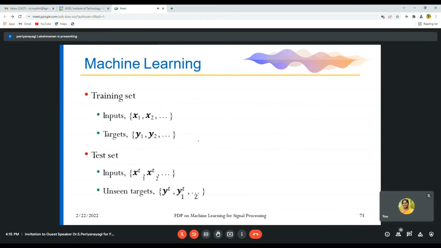In general, machine learning needs two sets of data, a training set and a test set. The training set has inputs and targets. Again, the test set will have inputs and unseen targets. So data are classified into two types, training data and testing data. Usually these unseen targets are called ground truth. You compare the predicted value with the actual value, and the actual value is called ground truth.